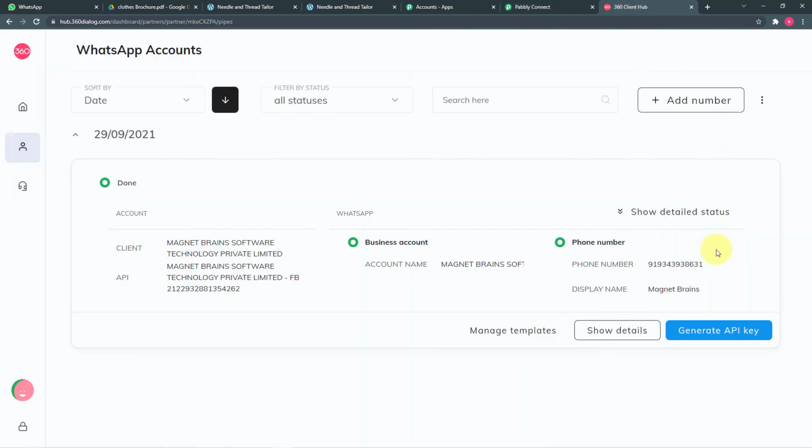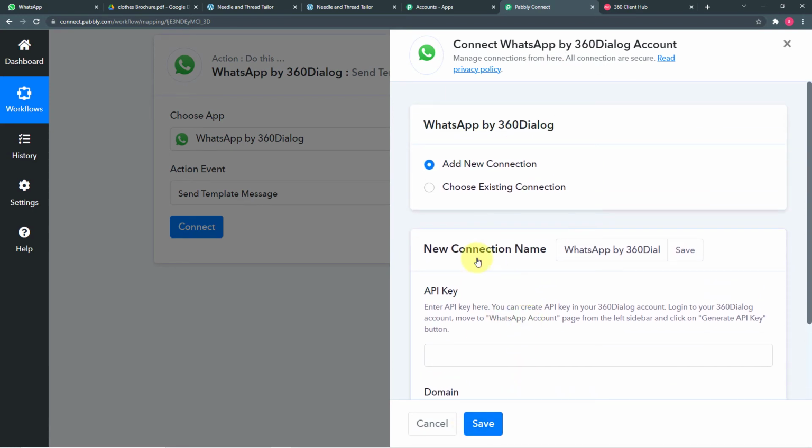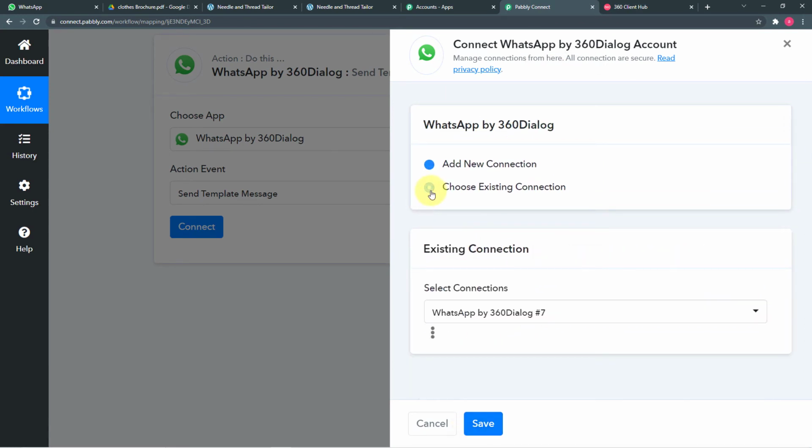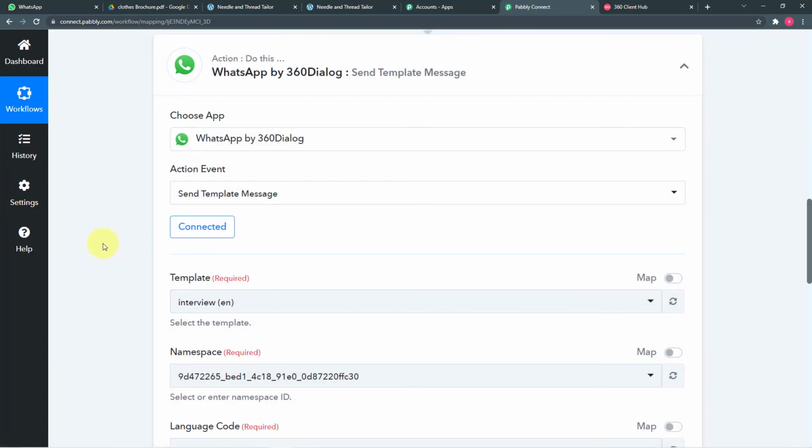Once you have generated an API key, you can use the same key to make the connection afterwards with Pabbly Connect also. And once you have made a connection by this process, next time you can choose this existing connection option also, as I am choosing, because I have made a connection before with 360 dialog in a different workflow. So now I am choosing existing connection and clicking on save here. And you will see that we are connected with 360 dialog. The connected button appears here, right?